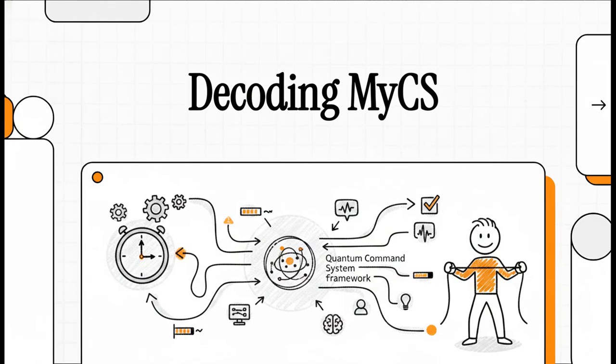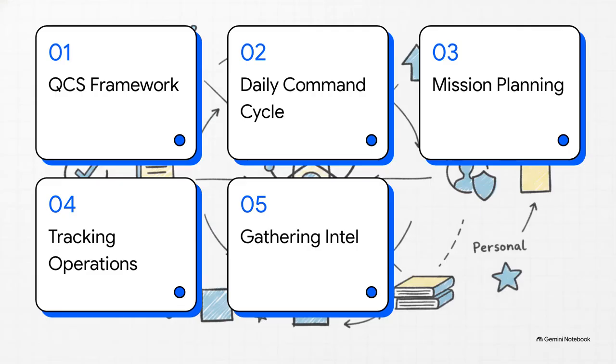Welcome to the Explainer. Today, we're tearing down the MyCS app and, more specifically, exploring how its underlying quantum command system framework can literally transform your productivity. If you've ever felt like you're just constantly reacting to your day instead of actually directing it, well, you are definitely in the right place. We're going to look closely at how MyCS uses this specific QCS framework to help you take absolute control of your time and energy. Just like a structured morning briefing, here is our operational agenda for today.